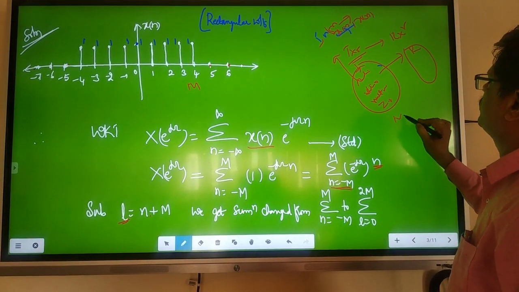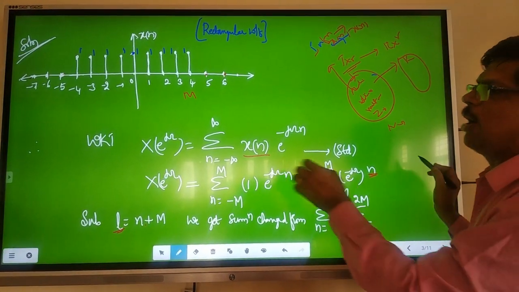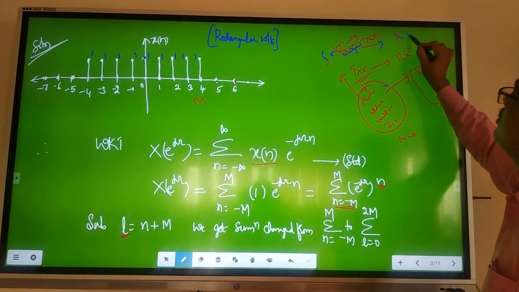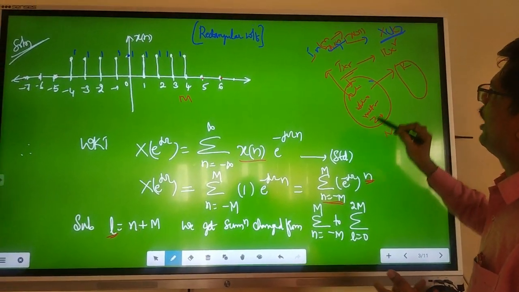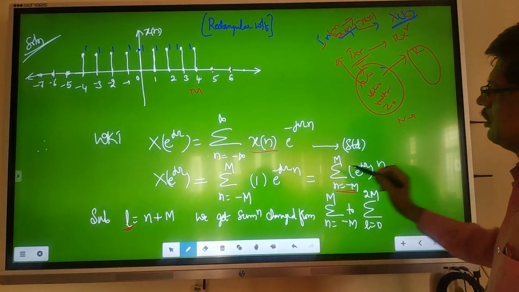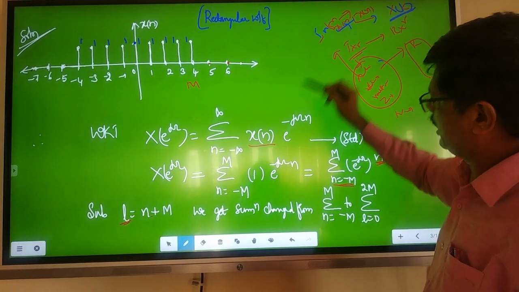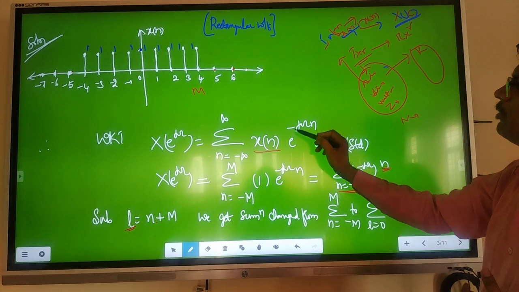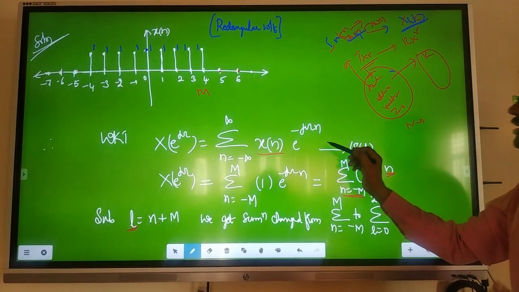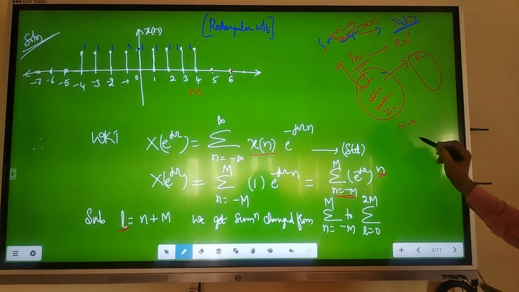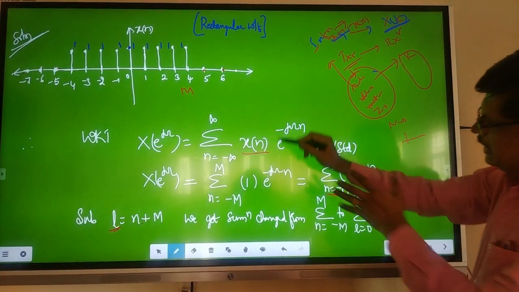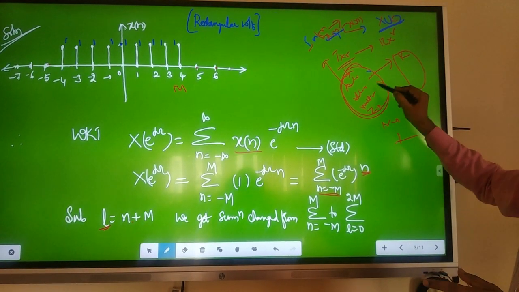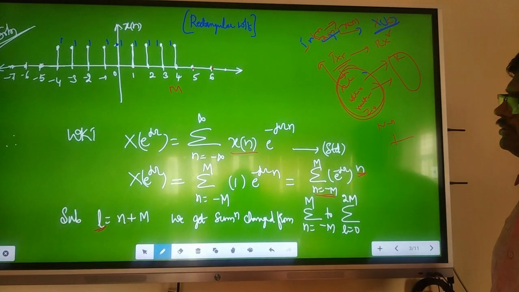In the time domain, if there are n channels, you cannot rectify all the problems, whatever noises and so on. That's why you convert this into the frequency domain. In the frequency domain, you take that x of n signal and multiply it with e power minus j omega. E power minus j omega is basically cos theta minus j sin theta. Each time you multiply your input with cos and sin. Basically all of this is a combination of cos and sin.